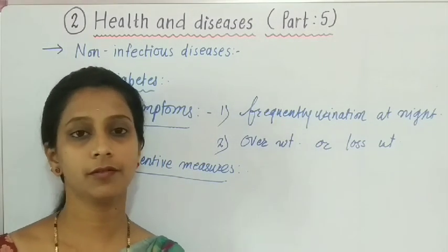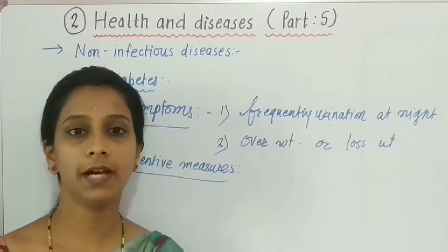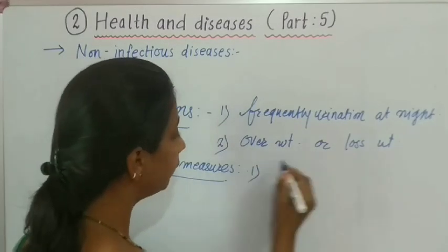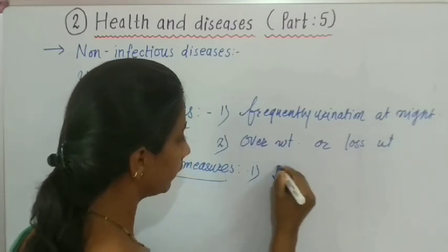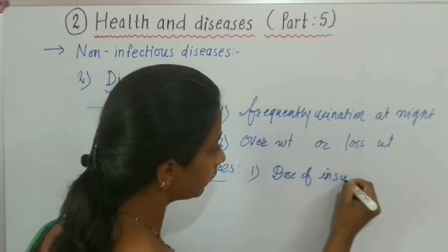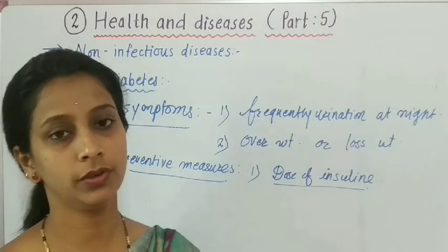When any person is suffering from this disease, at that time the doctor recommends a dose of insulin. The dose of insulin hormone is the first treatment, through tablet or through injection.